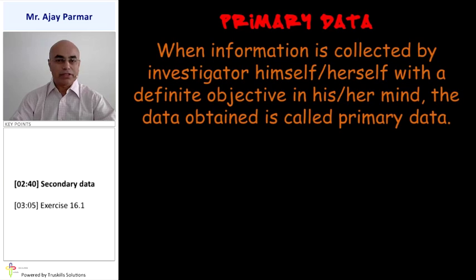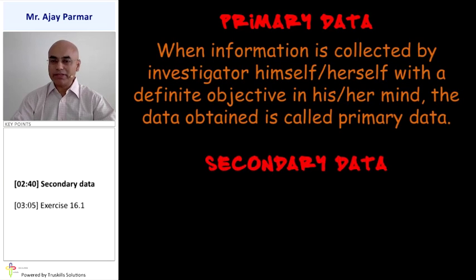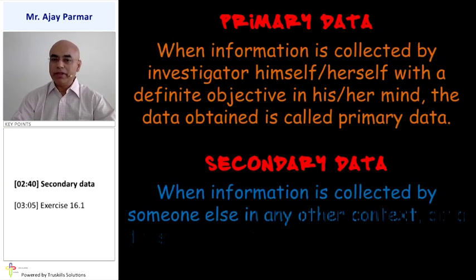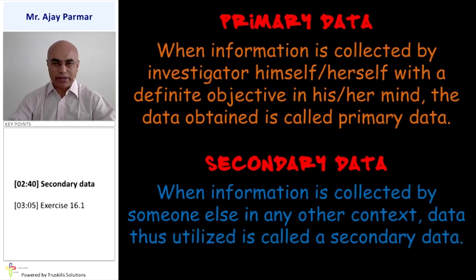Whereas the second type of data, we call it secondary data. When the information is collected by someone else for some other study, but that information is used by the investigator. That means the investigator himself did not find out that information, but he derived it from some reliable source, then that type of data is considered to be secondary data.